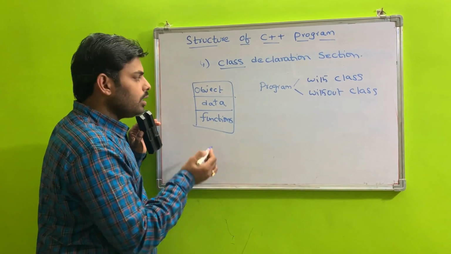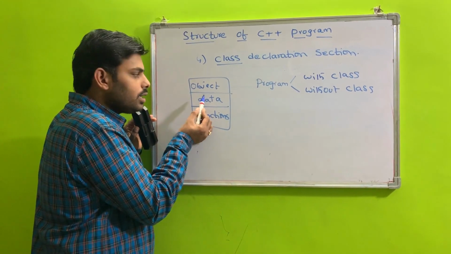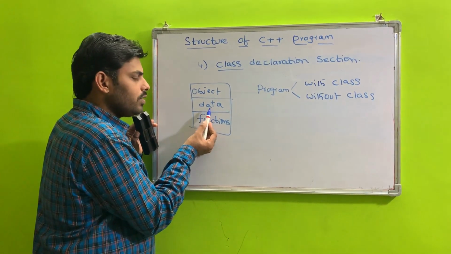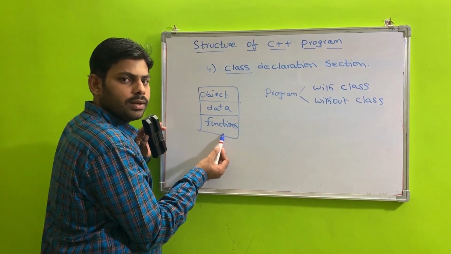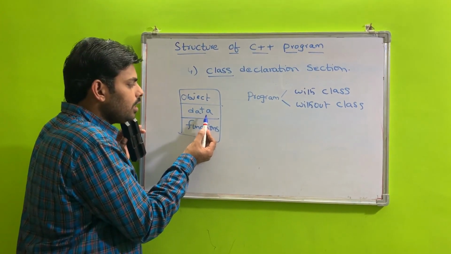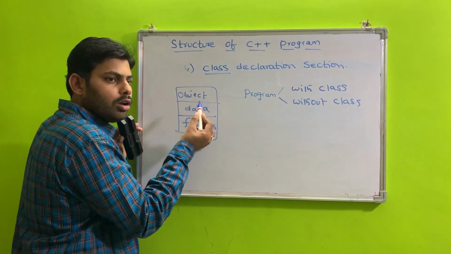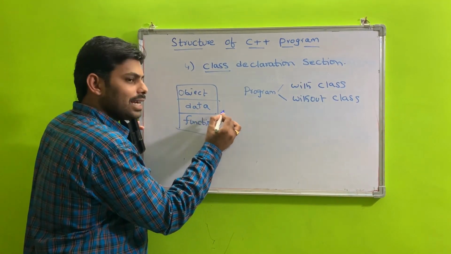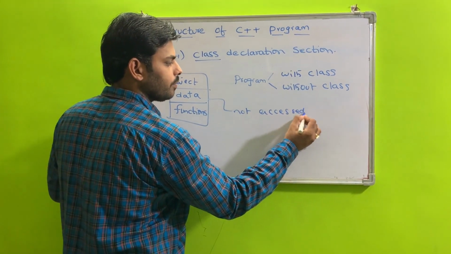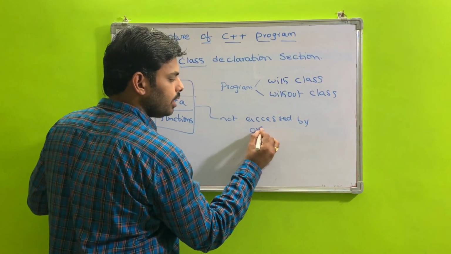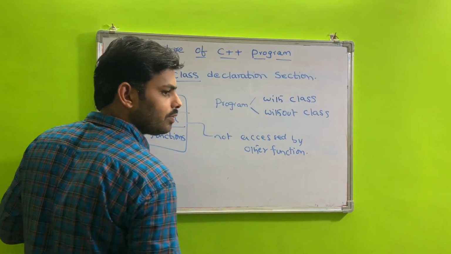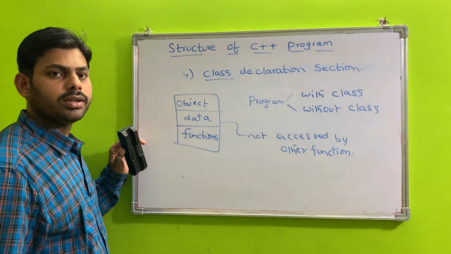No other function can use that data. So the object contains data and functions, and the data is not accessed by other functions. This is the concept of data hiding, one advantage of object-oriented programming.